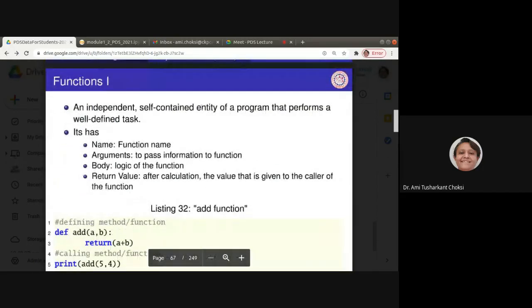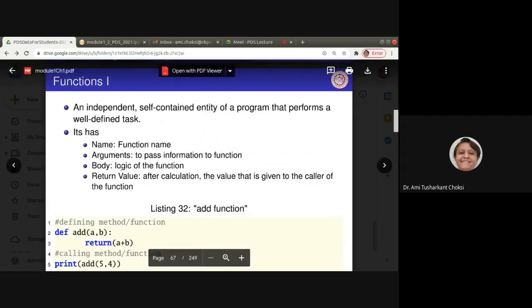Now we want to learn functions. A function is an independent, self-contained entity of a program that performs a well-defined task. It has a name, that is the function name. Arguments, that is to pass information to the function.